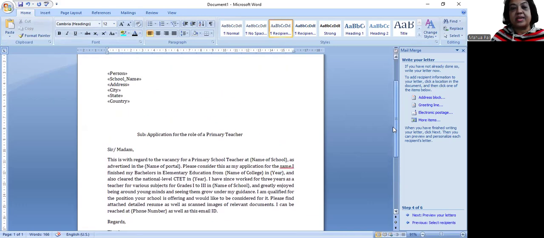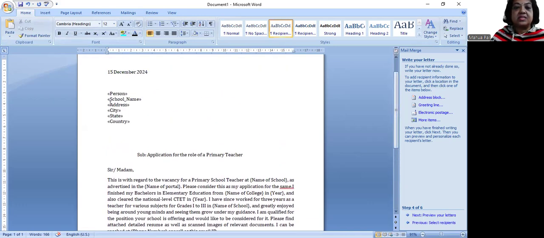Although here I can just see the names of the schools coming in this way, if I go for the next two steps, I'll find my copies are ready automatically. So the next step is preview your letter. Before getting the final copy, we can get the preview.